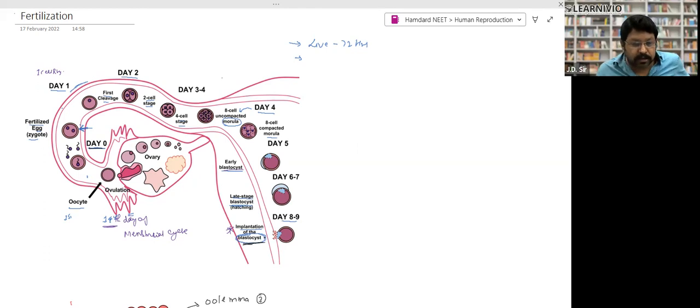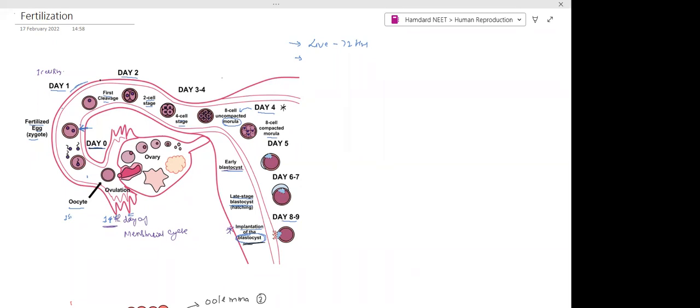You only have to remember these things. At the 4th day, it will roll out into the uterus. At the 8th and 9th day, implantation takes place. And the first cleavage takes place at the first day. These are 3 things which you need to remember. Clear? Yes, sir.